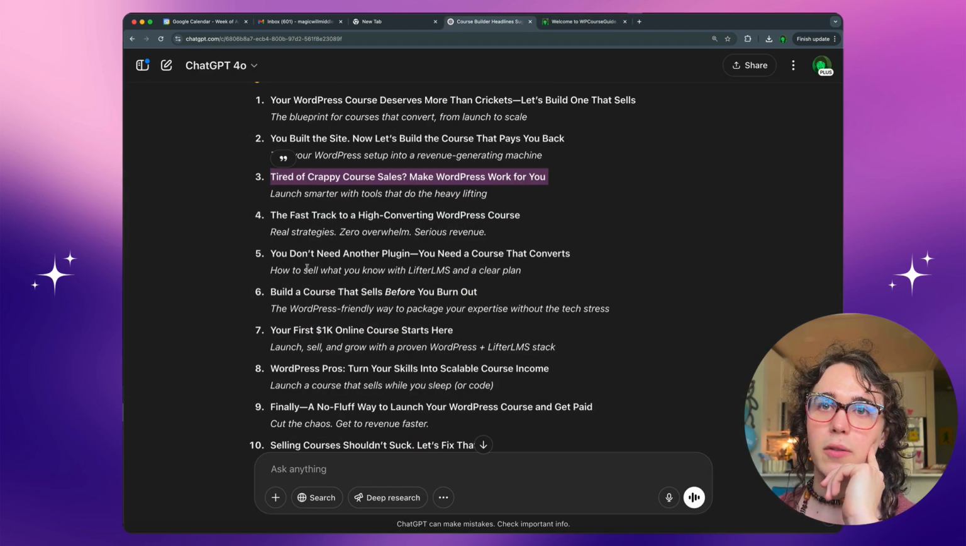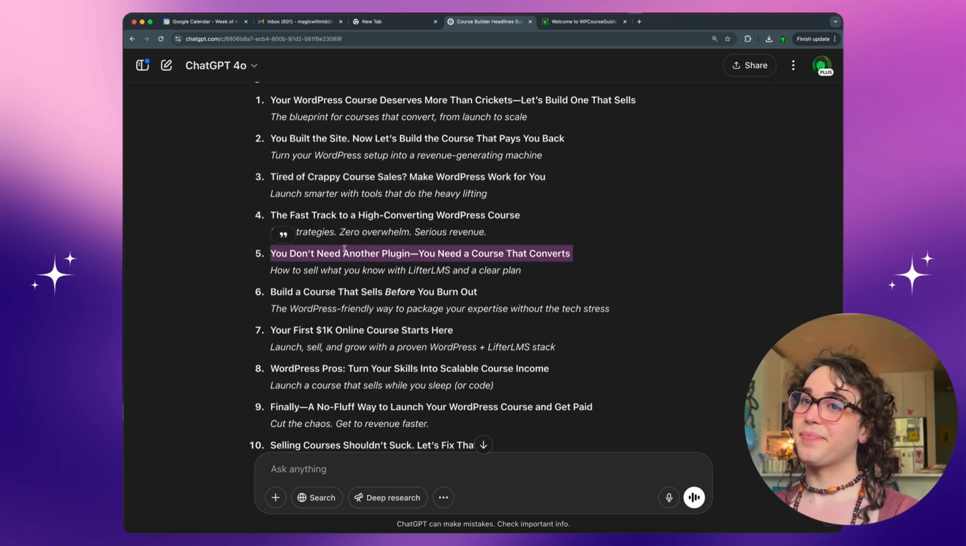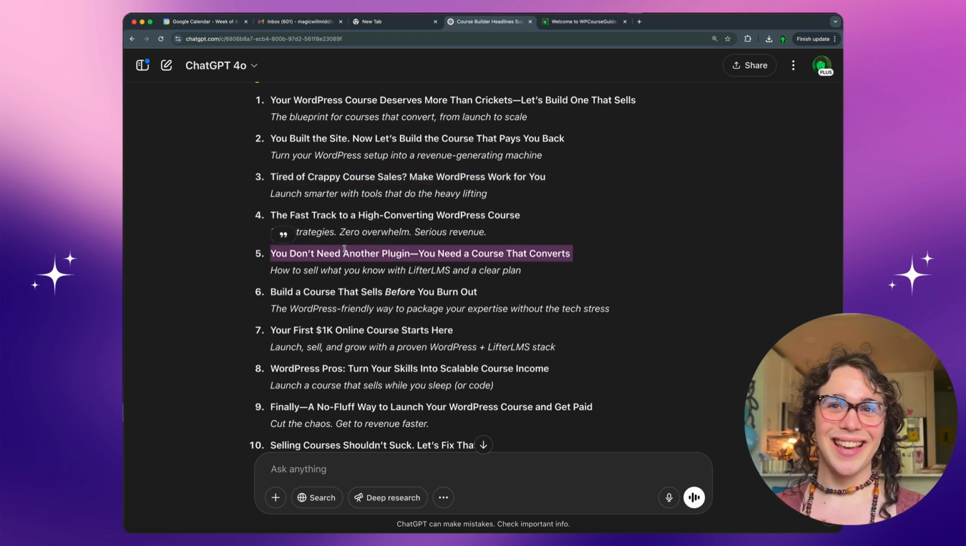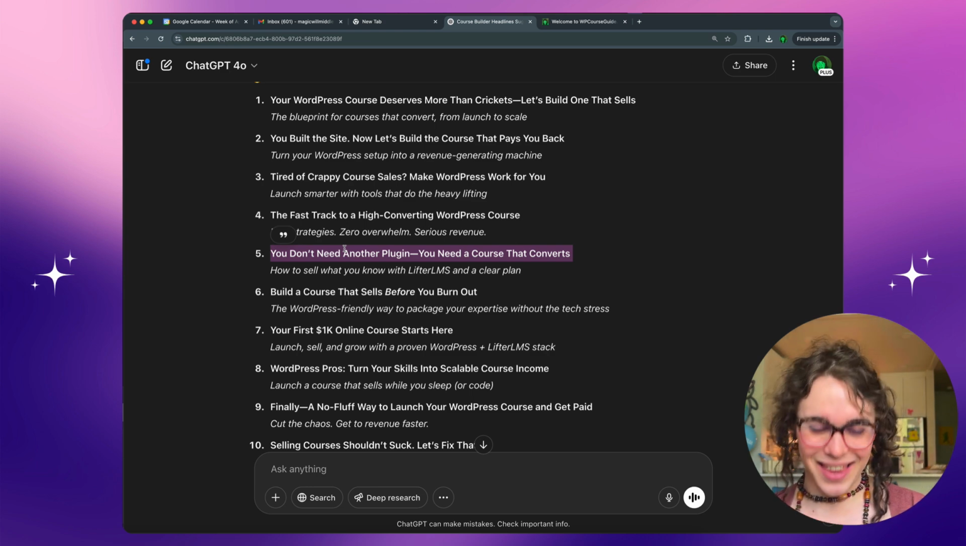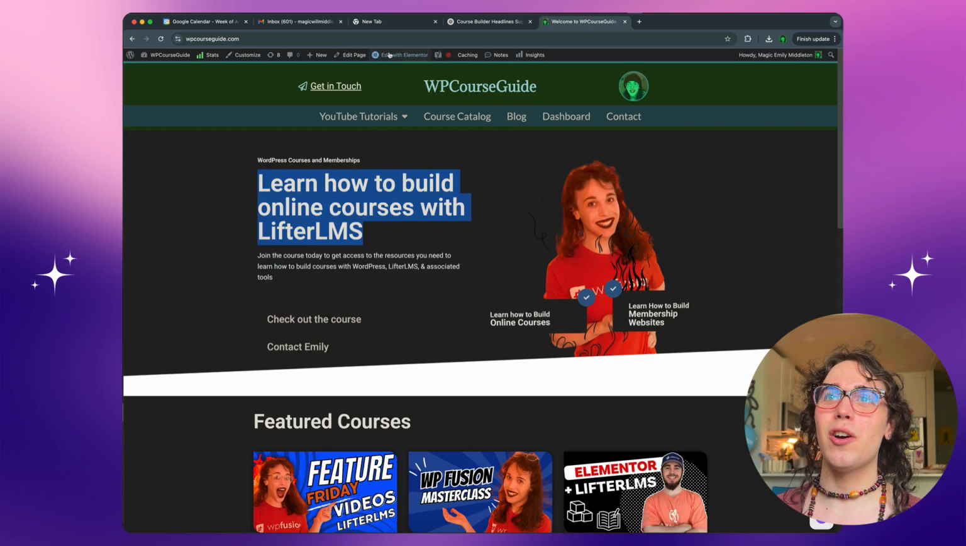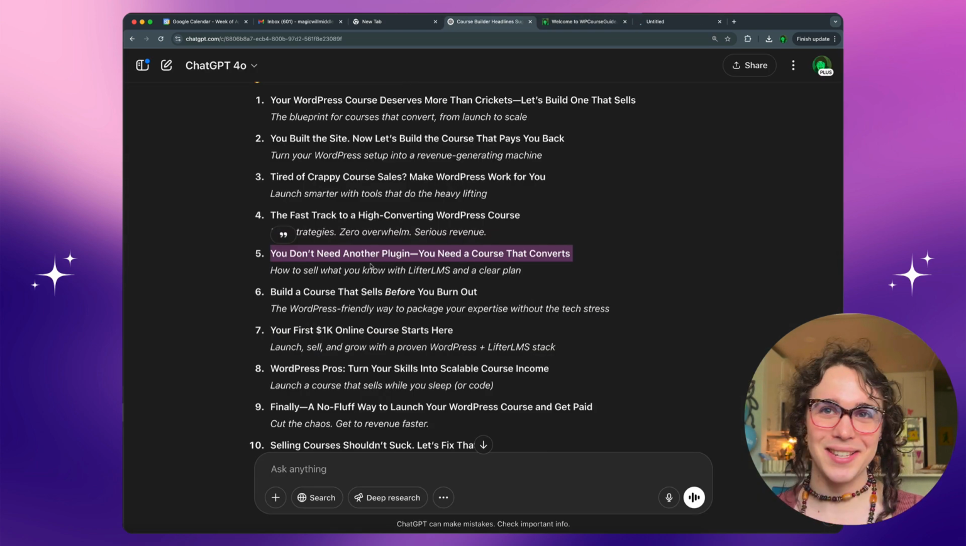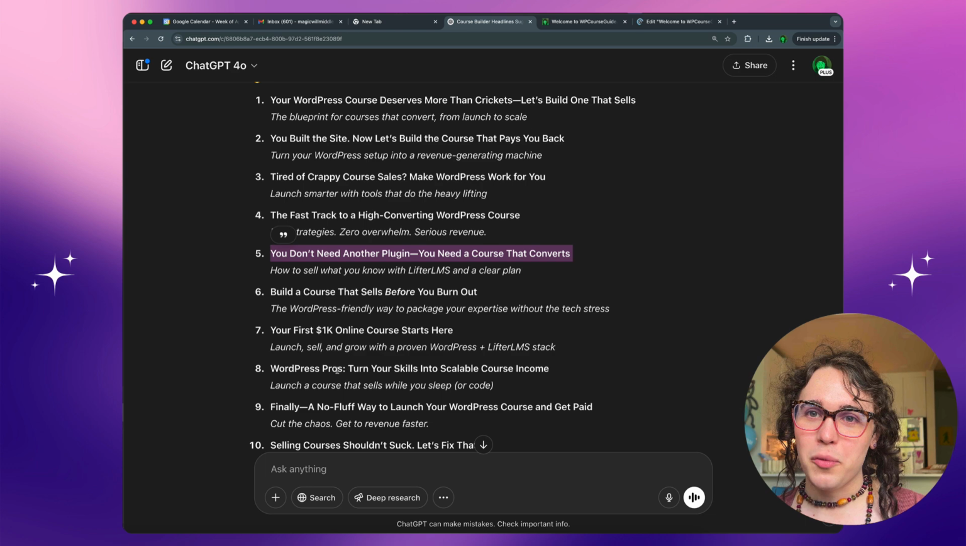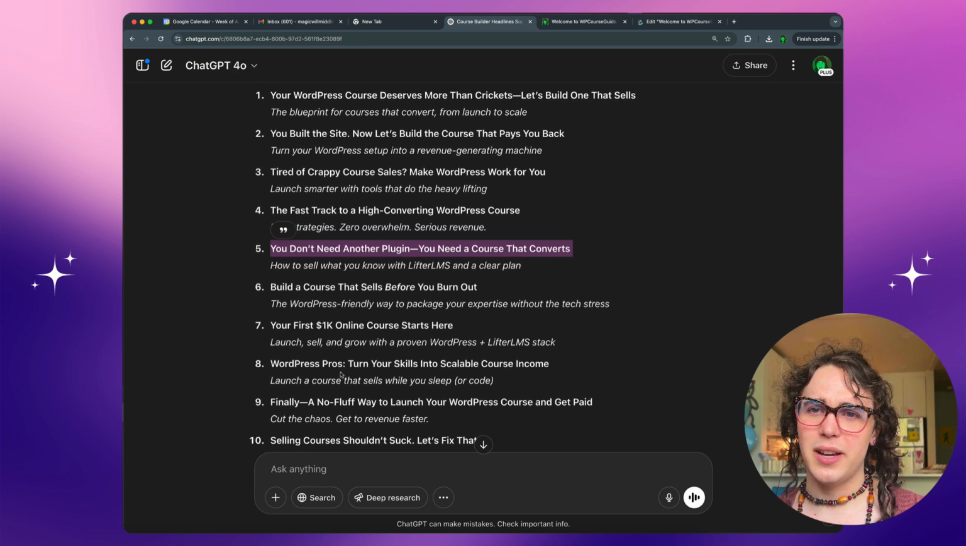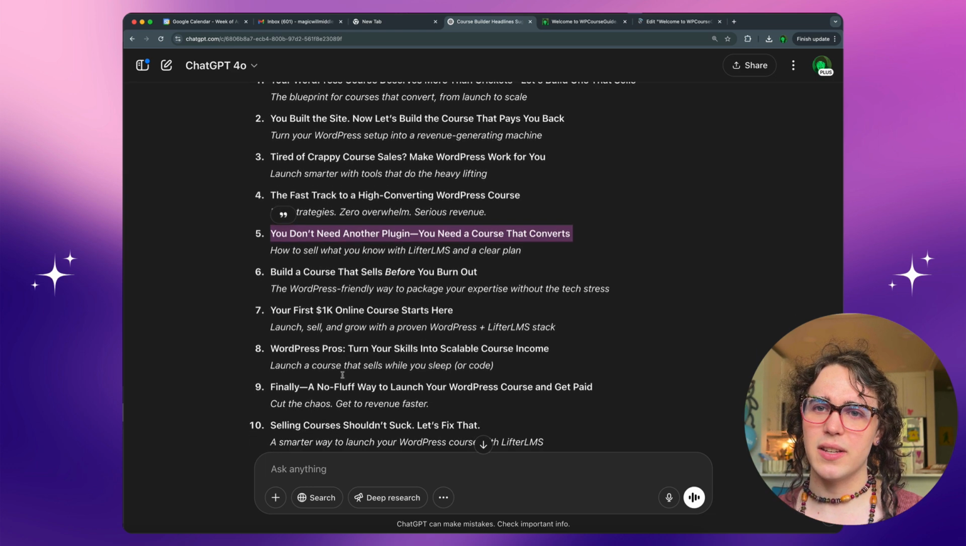Fast track to converting a WordPress course. You don't need another plugin. You need a course that converts. I like that. I don't know if we're going to use this for the headline, but I like that text. Let's go ahead and open Elementor, and we'll start messing with some of this text. I like number 5. Your first 1K, WordPress pros. Finally, no way. Selling courses that shouldn't suck. Let's fix that.